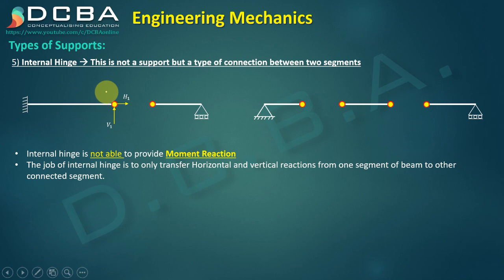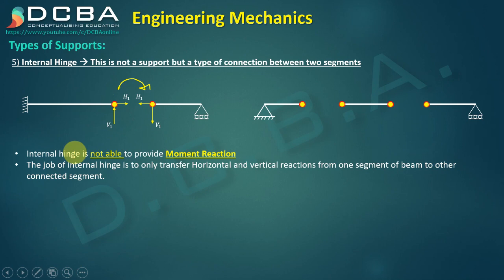Thus, there are only two reactions that are formed, and these two reactions again we need to transfer to this point. When we are transferring them to that point, the magnitude will remain the same, but the direction is going to change, right? And I have discussed why the direction changes, because there has to be an equilibrium at that joint. You cannot have two reactions in the same direction. It will create another external force which is actually not there.